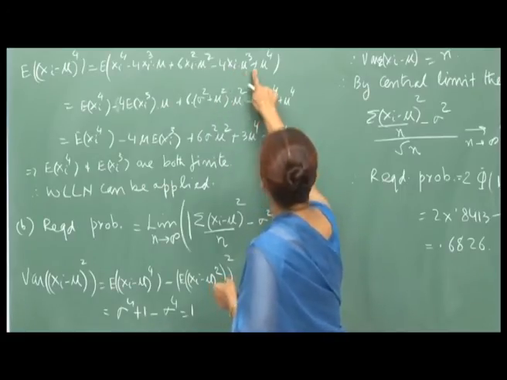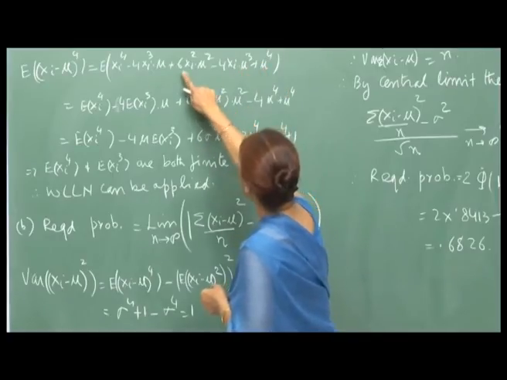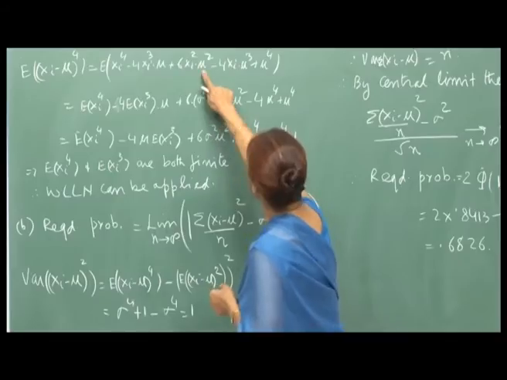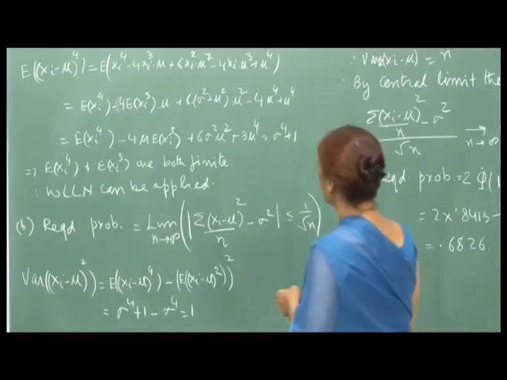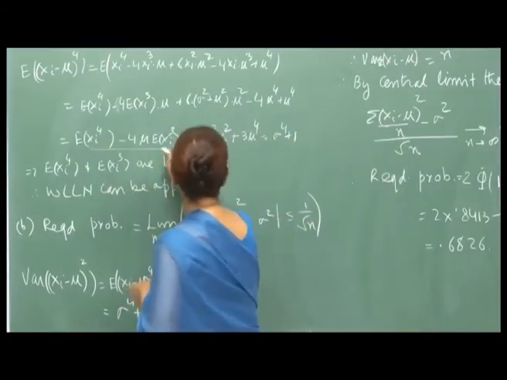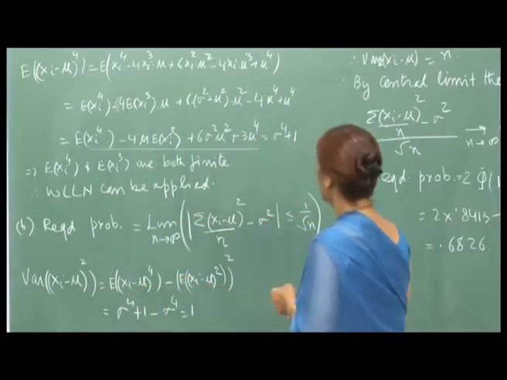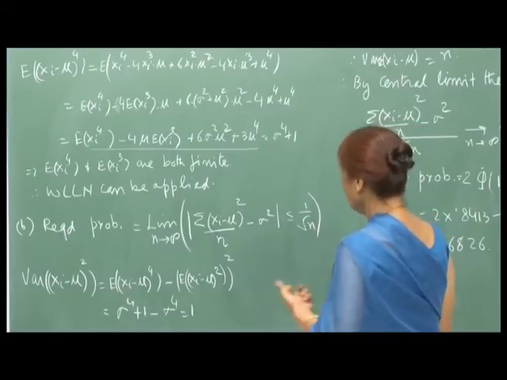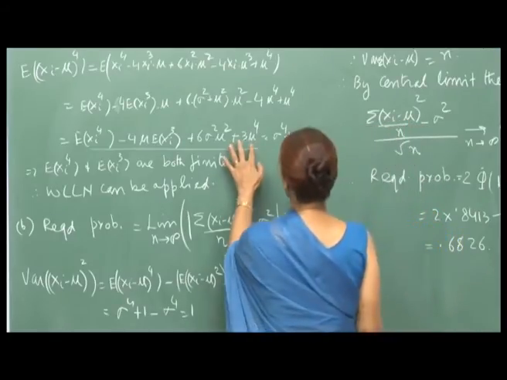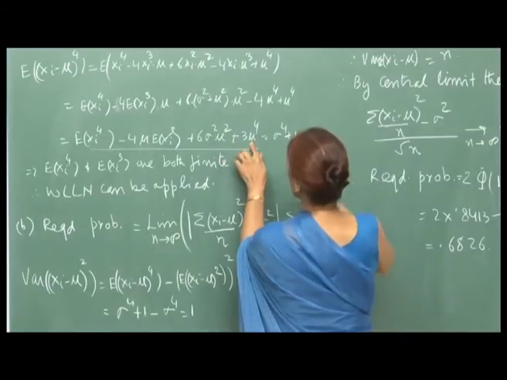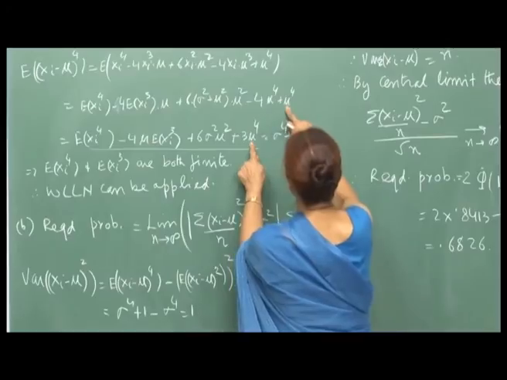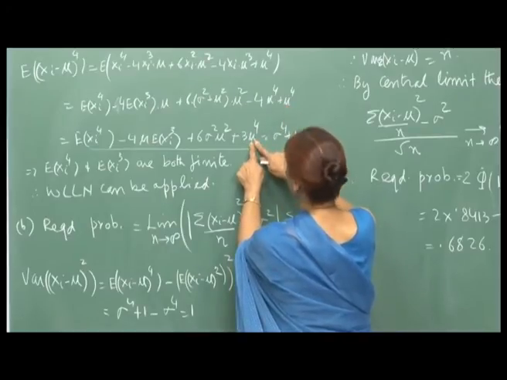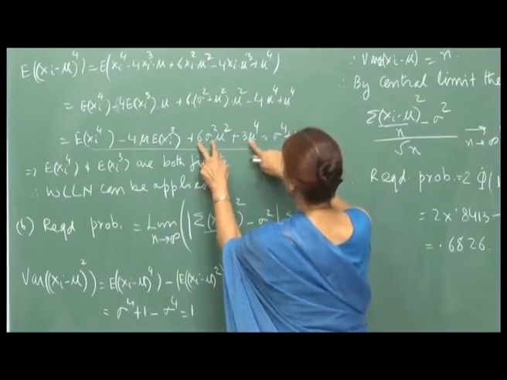So, therefore, this is what you get: mu^4 minus 4 mu^4 plus mu^4, and here it is 6 times sigma square plus mu square into mu square, right. And then you can write down this thing here, and this then tells me, for example, here this is 3 mu^4, because this is 6 mu^4 minus 4 mu^4 plus mu raised to 4. So, that is 3 mu^4, and this is c sigma square mu square.